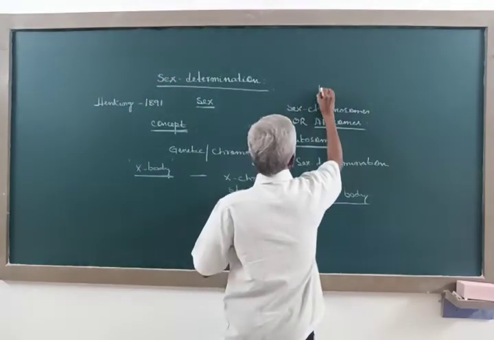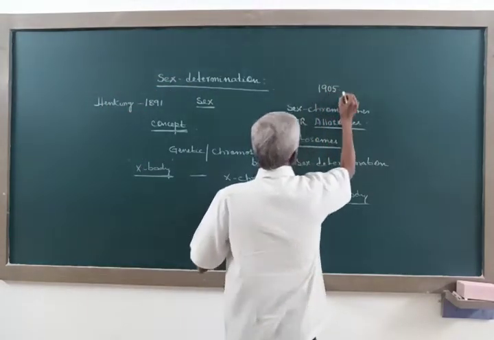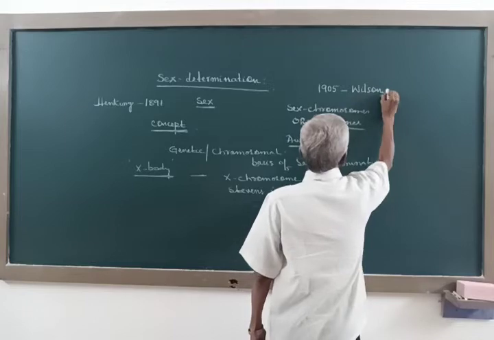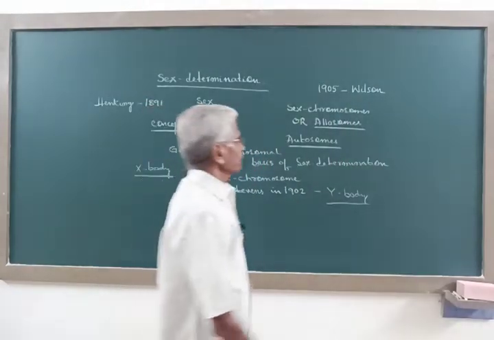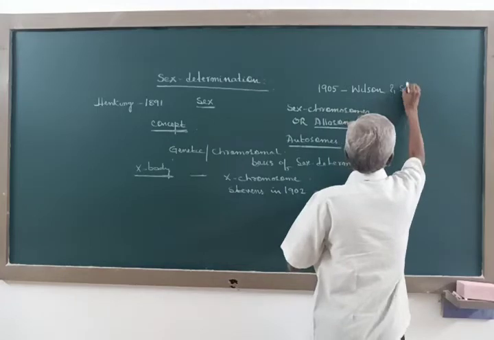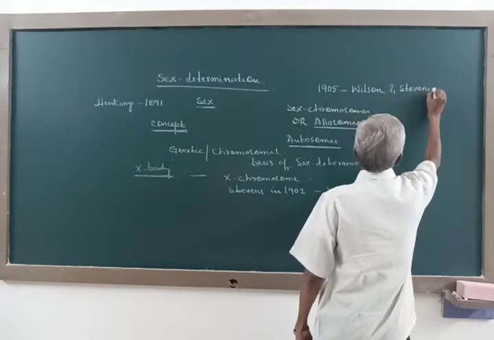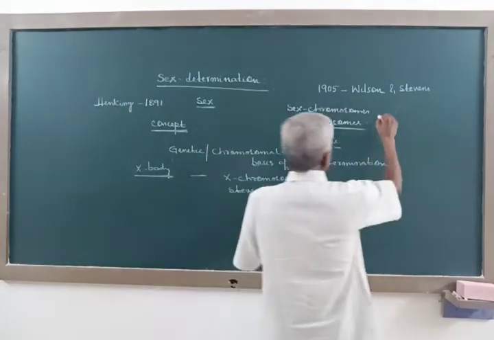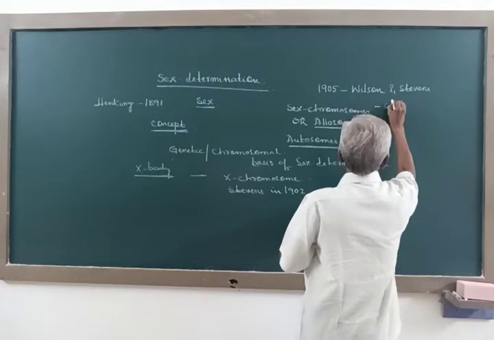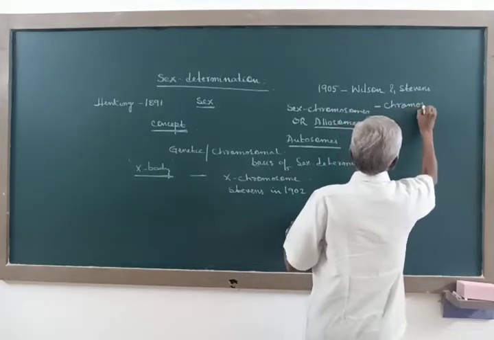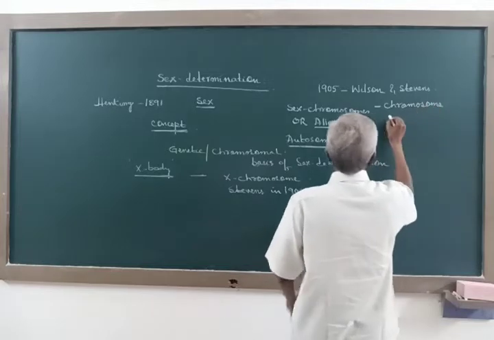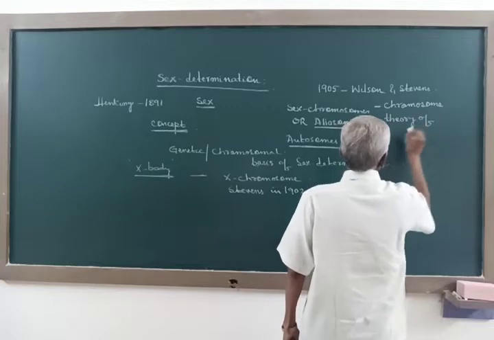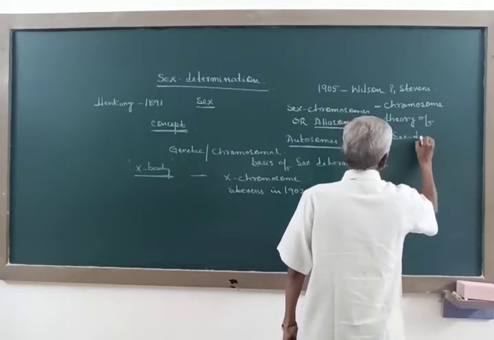Now in the year 1905, Wilson and Stevens put forth a theory called the chromosome theory of sex determination.